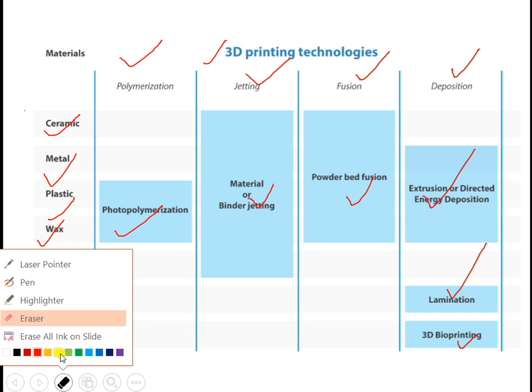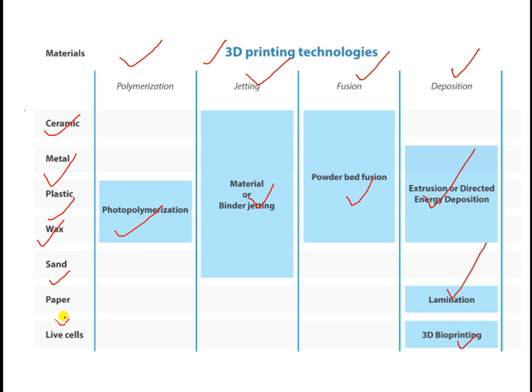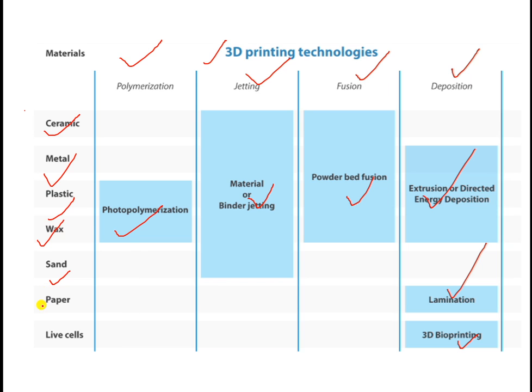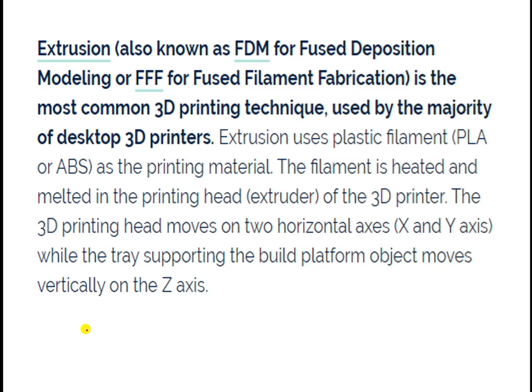Okay, so these are the various things which are possible with the help of these particular processes, that is nothing but the 3D printing techniques which are visualized and available in this particular slide. Extrusion is also known as the fused deposition method technique, or fused filament fabrication technique, and it is most commonly known as the 3D printing technique.